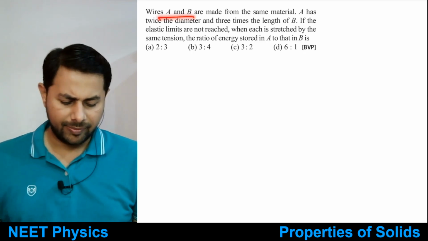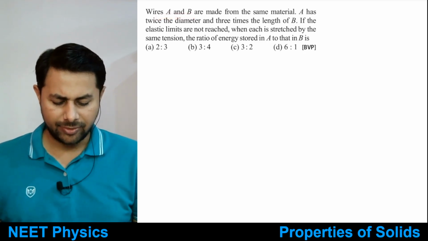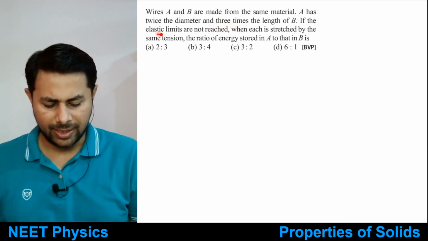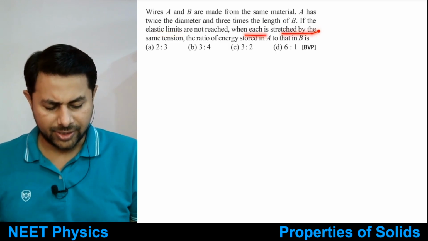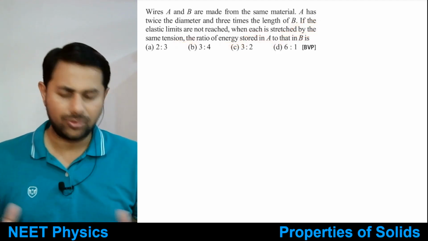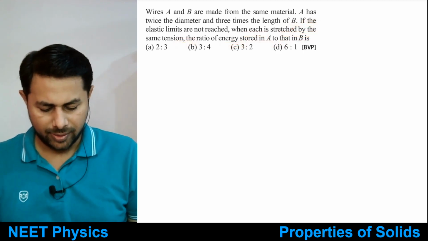Wires A and B made of the same material. A has twice the diameter and thrice the length of B. If the elastic limits are not reached, when each is stretched by the same tension, the ratio of energy stored in A to that of B is. Okay.